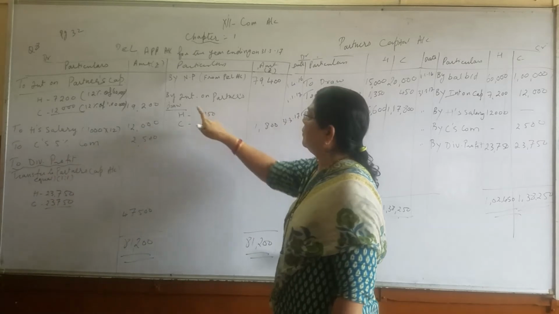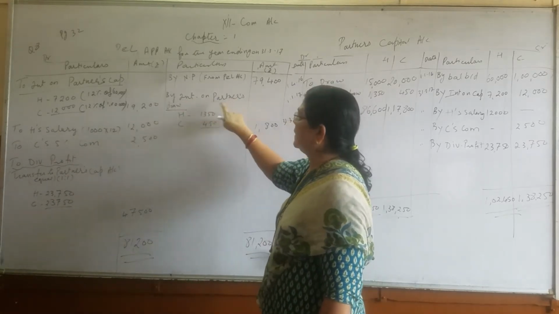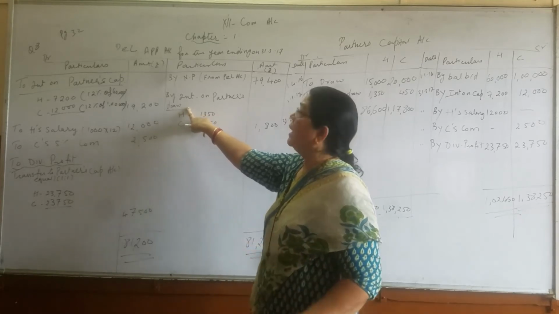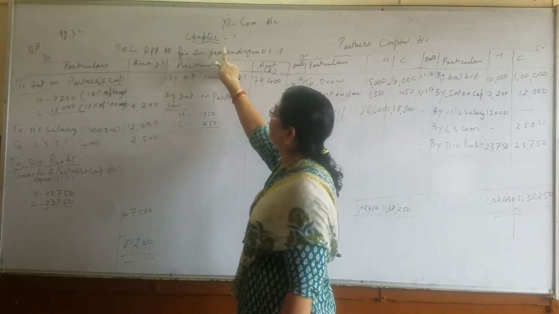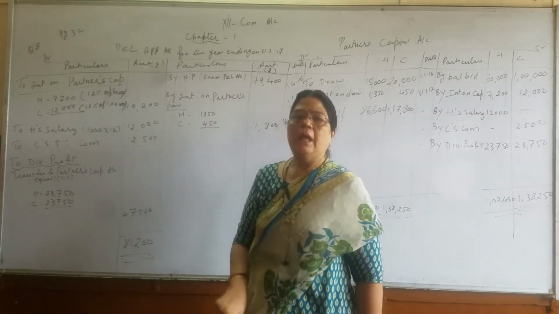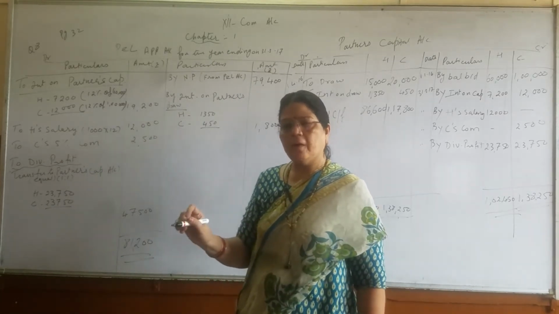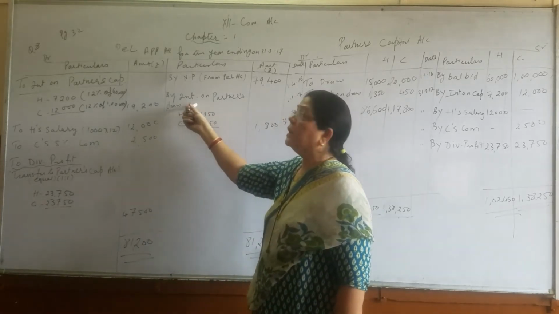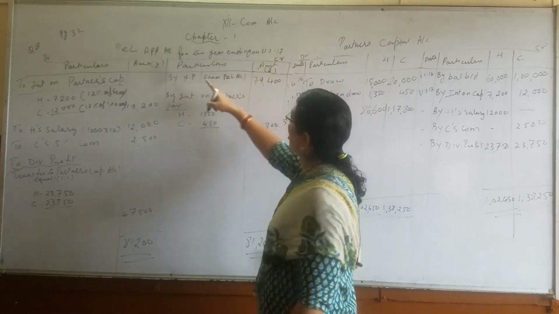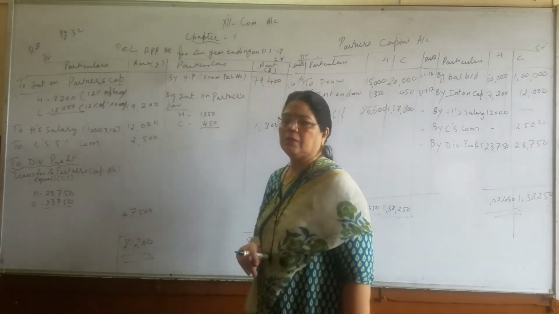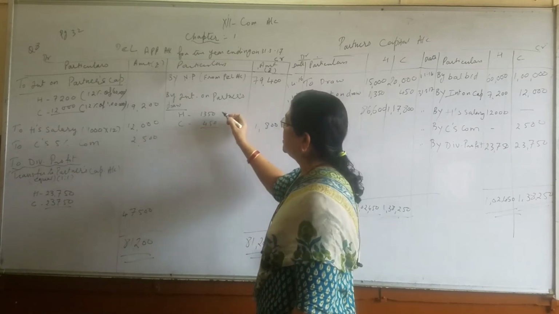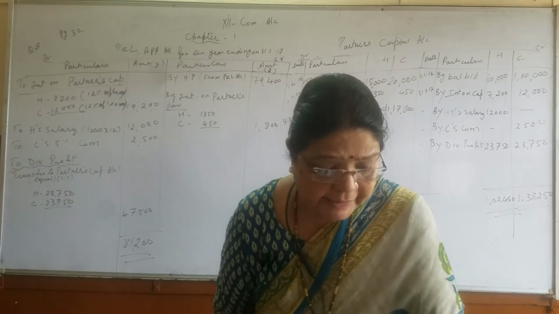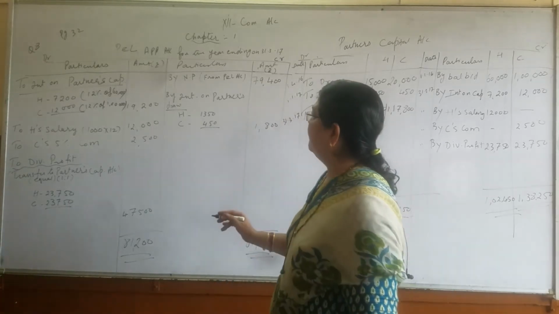After that we are going to write by interest on partners drawings. Interest on partners drawings is income for the firm, and because it is income for the firm, always interest on drawings will be written on the credit side of profit and loss appropriation account. Always. Here the interest given on drawings is 9%.